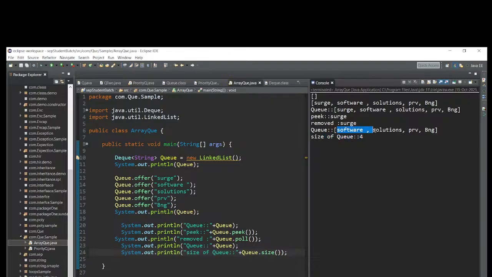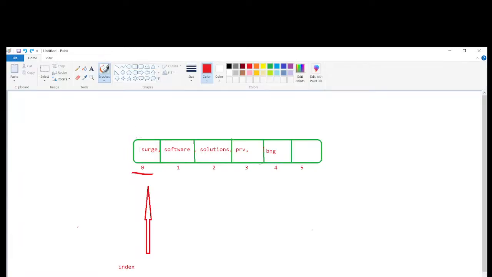Why? 1, 2, 3, 4. So the indexes are 0, 1, 2, 3, but the size will be taken as 4. After removing search, it will become software, private, limited. These are all that are available. This is the index, again 0, 1, 2, 3. Same.